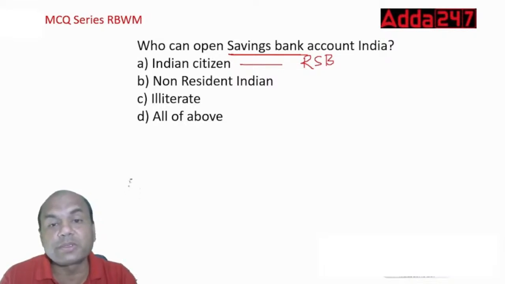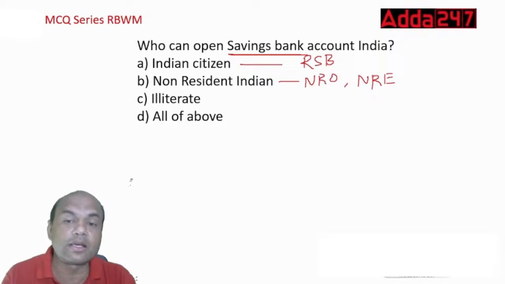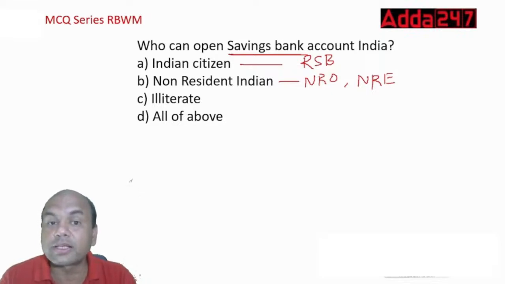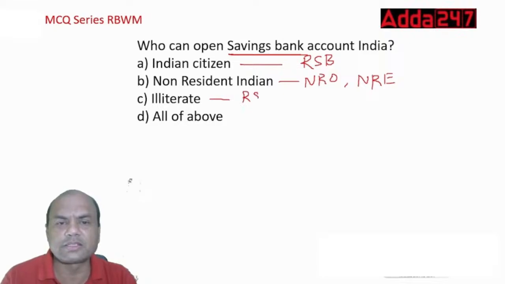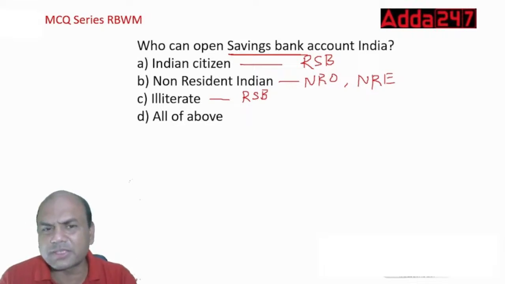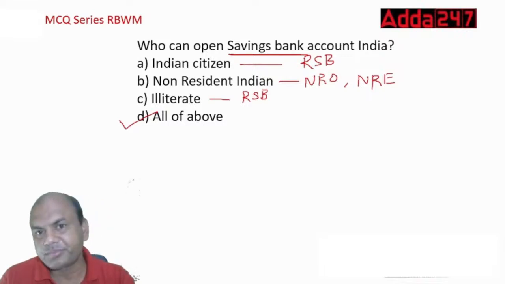When an NRI opens the savings account, it can be two types, NRO or NRE. Both are allowed. Okay. NRO and NRE. Non-resident external and non-resident ordinary. Both these are non-resident accounts. Illiterate. Yes, obviously. That is RSB only. Resident Savings Banks. So anyone can open the savings account. Any eligible person. Can a child open the savings account? So okay, let me get the answer over here. The answer is D.